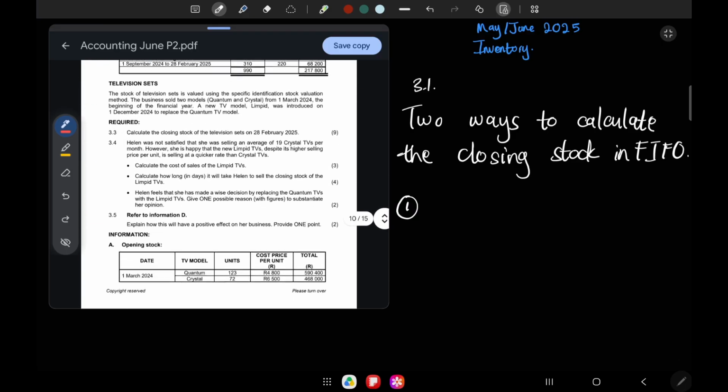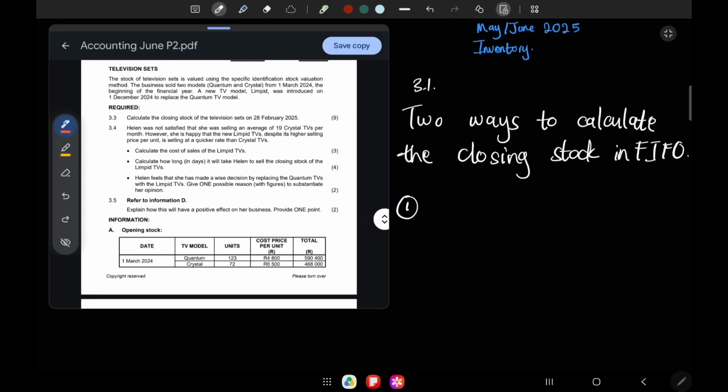We have television sets. We're done with the first part, okay? So television sets, the stock of television sets is valued using the specific identification stock valuation method. Okay, they use the specific identification method. Then the business sold two models, Quantum and Crystal, from 1st of March 2024, the beginning of the financial year. A new TV model, Limpid, was introduced on 1st of December 2024 to replace the Quantum TV model. Okay, so required, calculate the closing stock of the television sets on 28th of February 2025. You have to use the specific identification method.